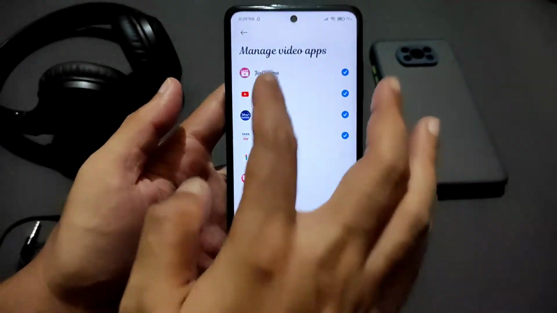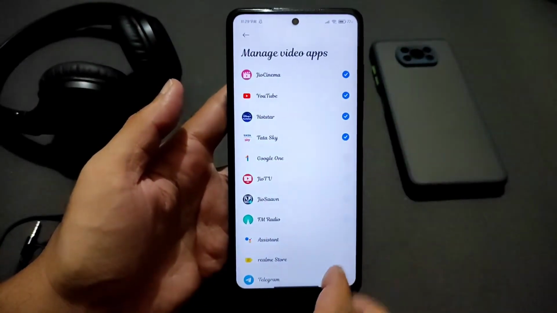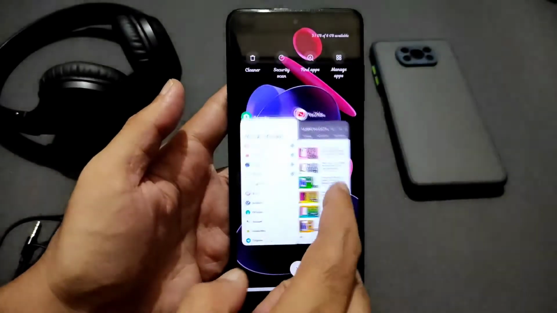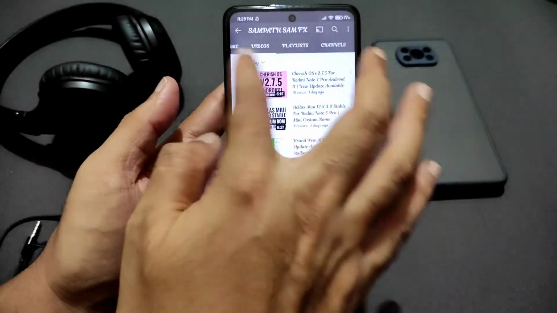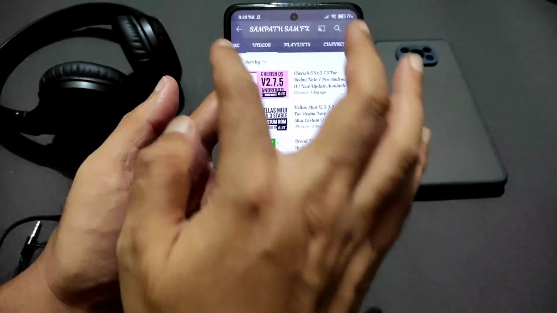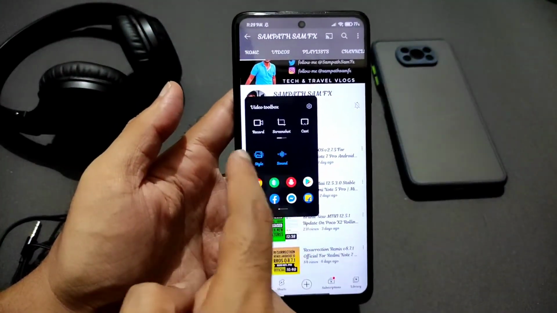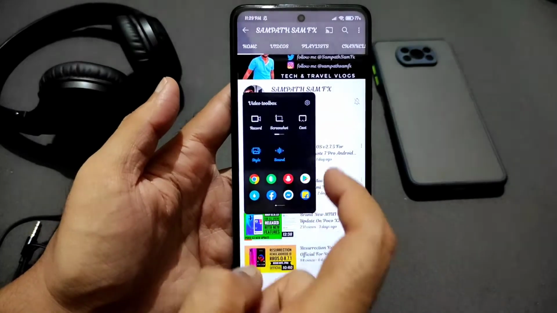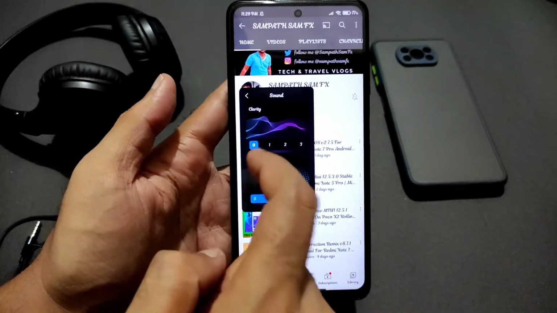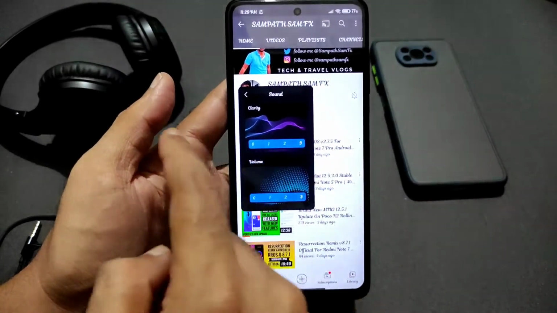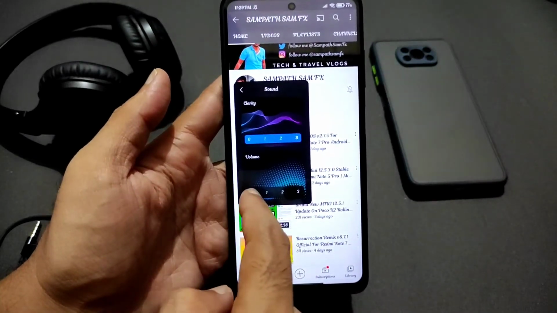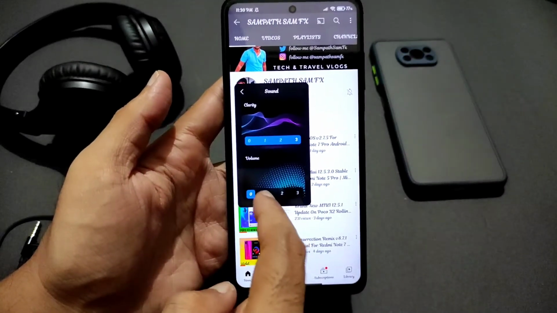As you can see, I selected some of the media playing apps, and let me go into YouTube. If you swipe from here, as you can see, you get these style and sound settings. You need to go to sound settings, and by default it will be at level 0 for clarity. Increase it to 3. Even the volume level is limited to 0.